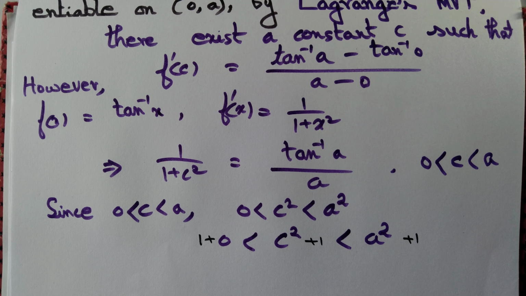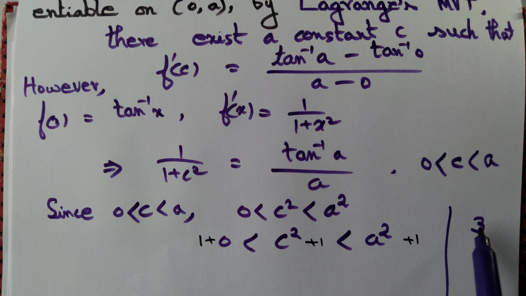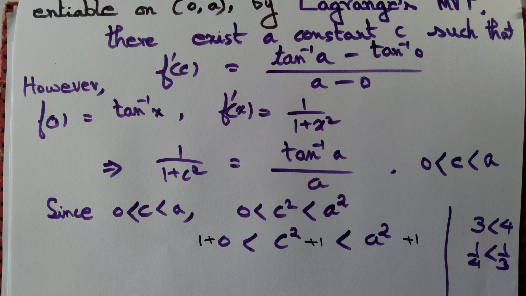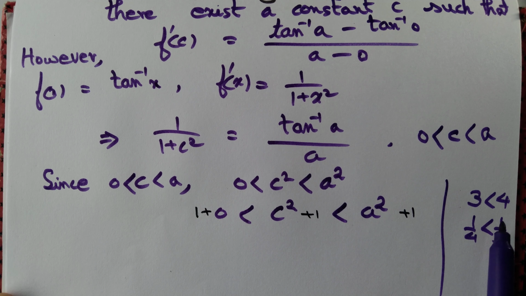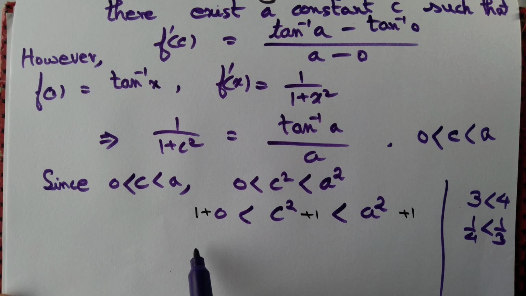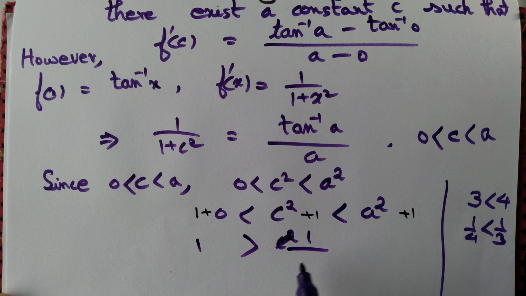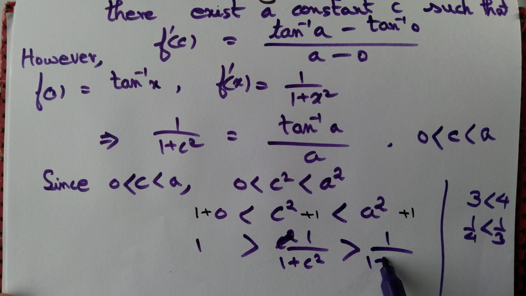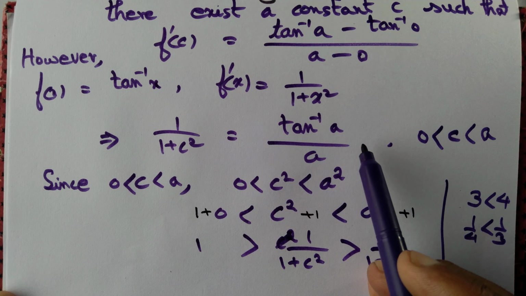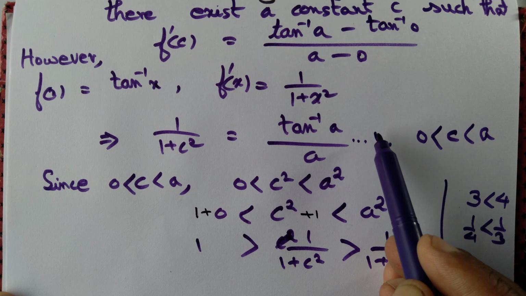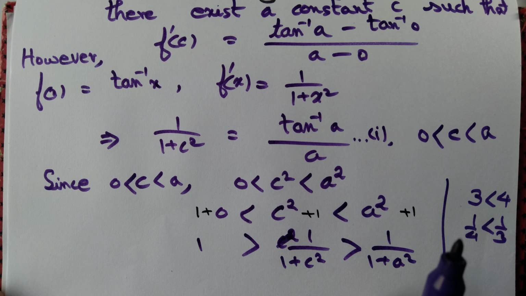Next, we take the reciprocal. We know that if 3 is less than 4, then 1 by 4 is less than 1 by 3. So if we take the reciprocal, we find that the inequality reverses. So 1 is bigger than 1 by 1 plus c square, and that is bigger than 1 by 1 plus a square. But we got 1 by 1 plus c square is exactly equal to tan inverse of a by a.